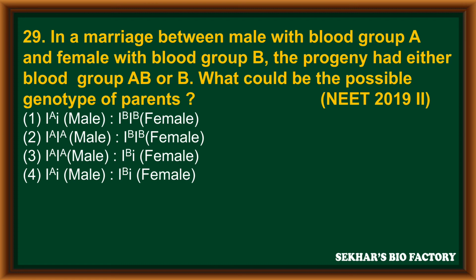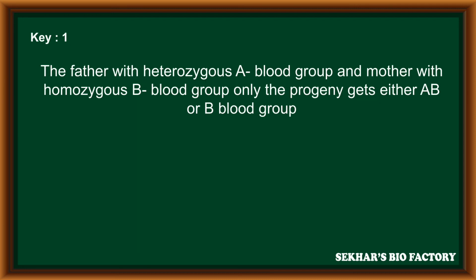Third option, capital IA capital IA male, capital IB small i female. And fourth option, capital IA small i male and capital IB small i female. In this, the correct parental combination would be first option. The father with heterozygous A blood group and mother with homozygous B blood group is the only possibility to get either AB or B blood group in progeny.